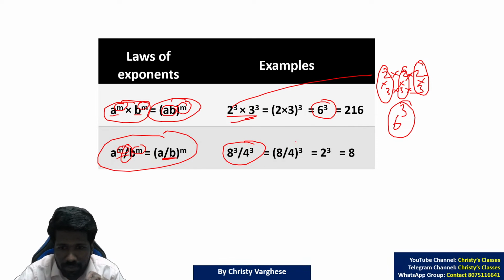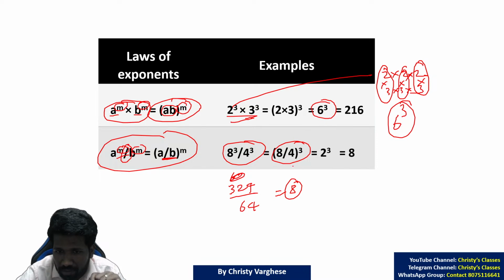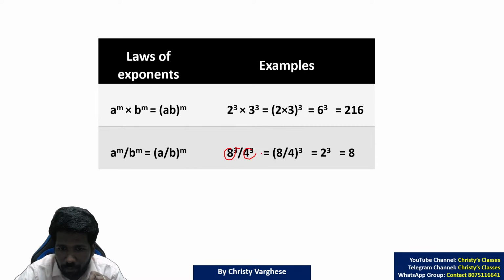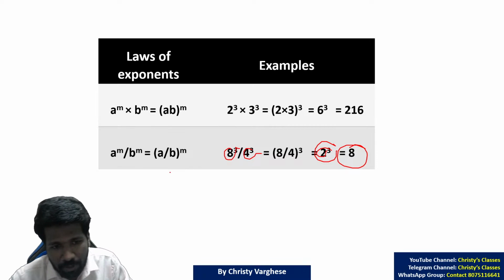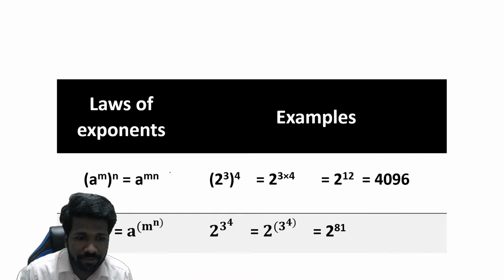8 cube by 4 cube is 8 by 4 the whole cube. 8 cube is 512, divided by 4 cube, 64. When you divide it, you will get 8. Or the shortcut is you don't have to expand it. You just have to say 8 by 4, 2, the whole cube. It is 8. Simple now. So when the powers are same, we have discussed how to multiply and divide.